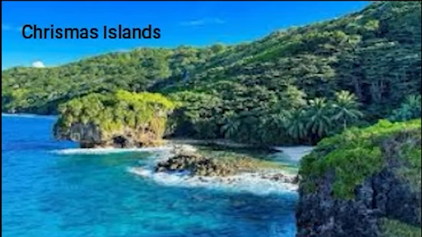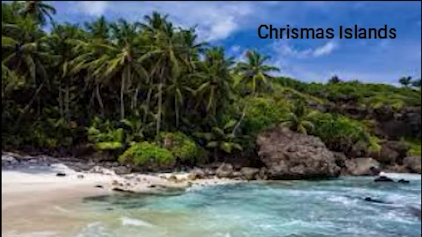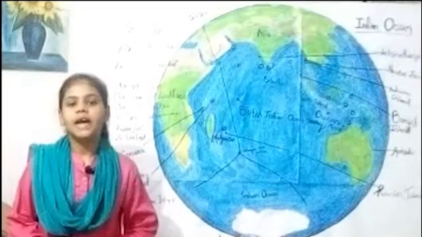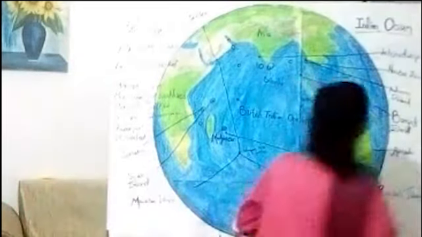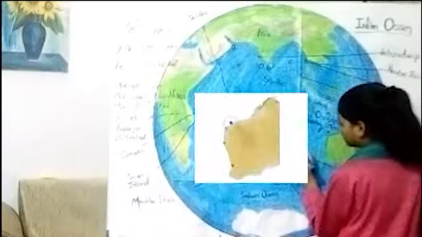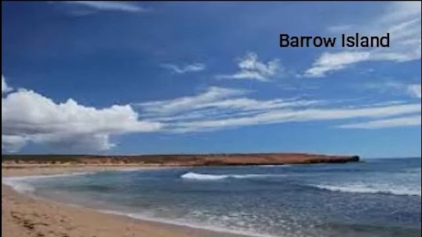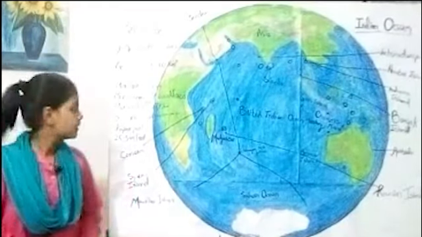Christmas Island is located in the Indian Ocean 1,500 km west of the Australian mainland, 2,600 km from Perth. Barrow Island. It is here. Barrow is 202 square kilometers. Amsterdam Island.